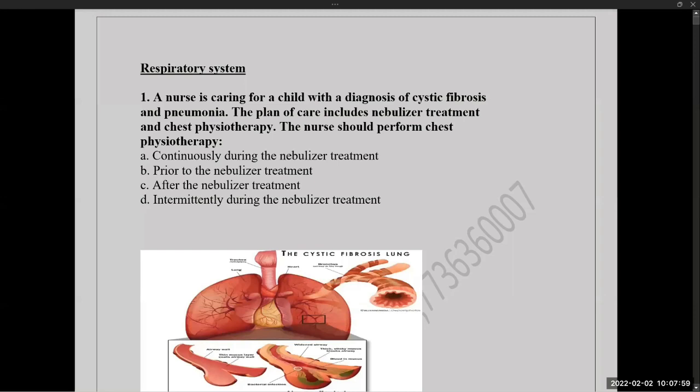So we'll move to the question. Here is the question. So these are the questions from the respiratory system.